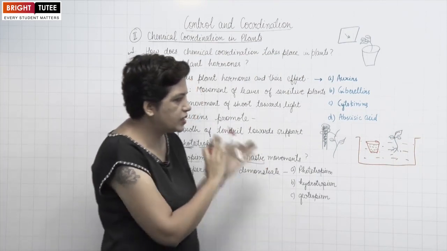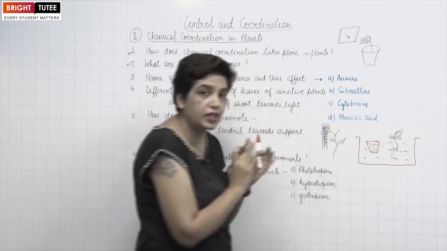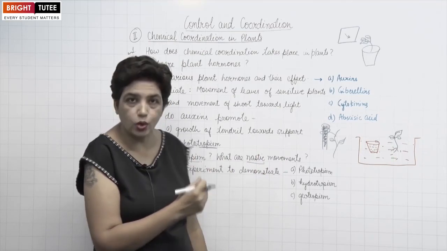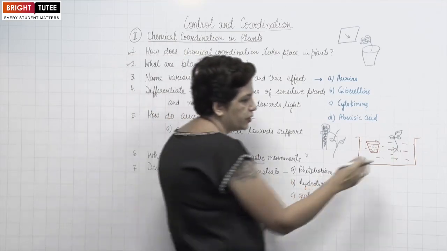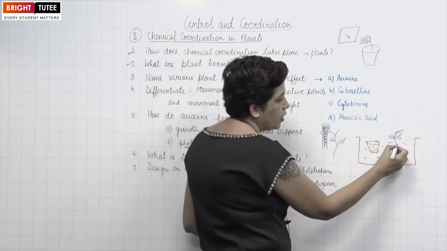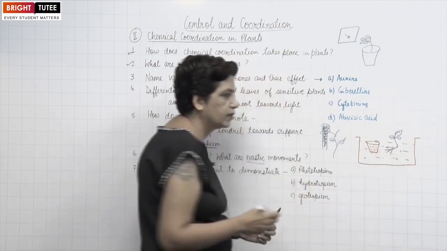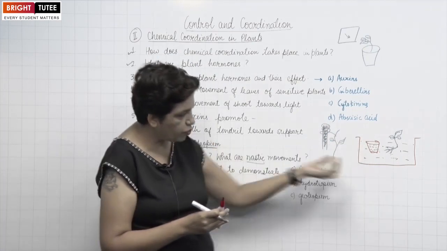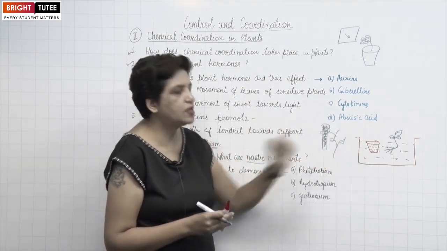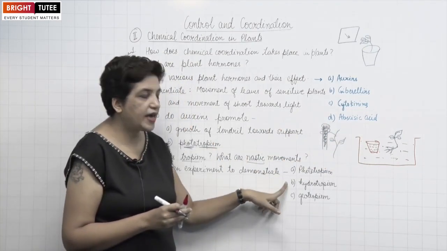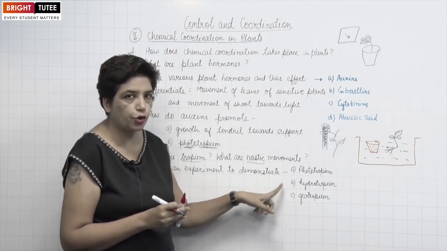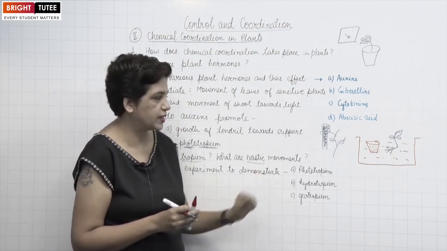After a few days, if the beaker is made of glass, it's very easy to notice the movement of the roots. After a few days, what we'll notice is this root is growing towards this source of water. So this kind of movement of roots towards the source of water shows hydrotropism, positive hydrotropism shown by roots.